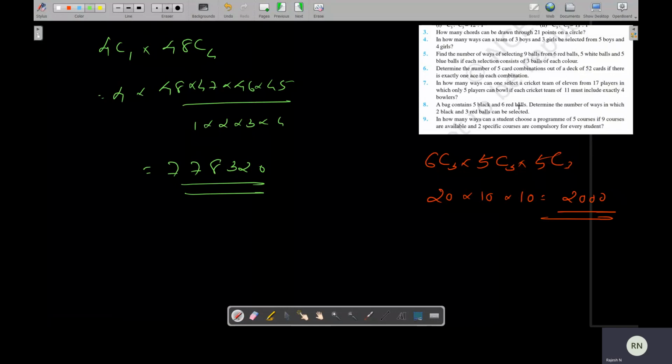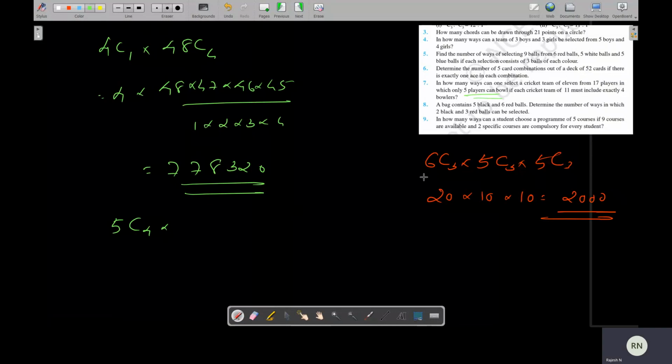Now, in how many ways can one select a cricket team of 11 from 17 players, in which only 5 players can bowl, if each cricket team of 11 must include exactly 4 bowlers? Exactly 4 bowlers means a total of 5 players are there for bowling. So bowlers can be selected in 5C4 ways. Out of 11, 4 are selected.